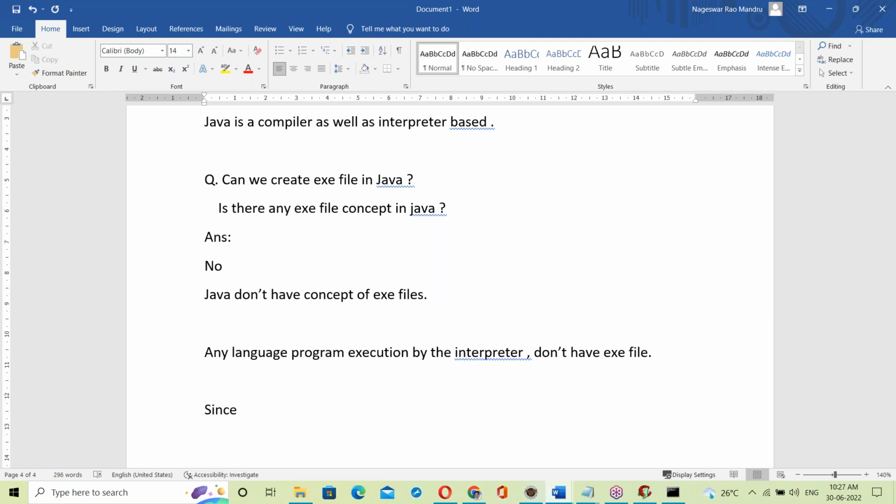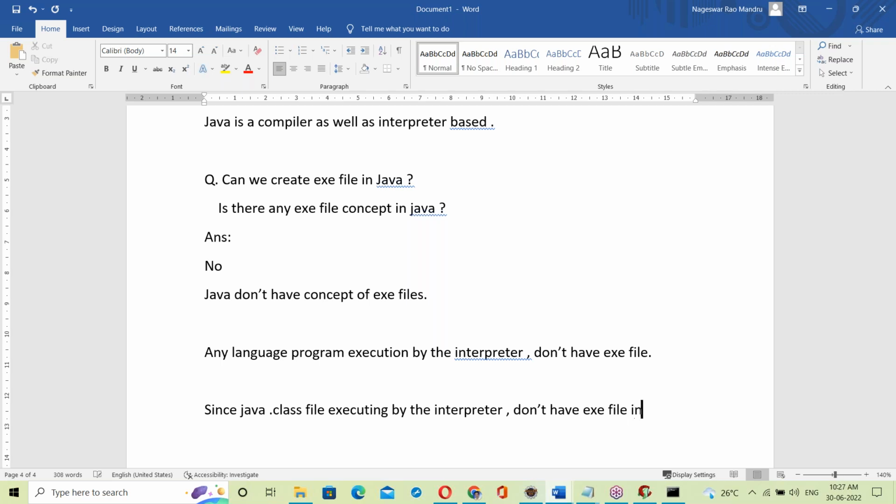Who will execute a Java program? The interpreter will execute it, right? Since the Java dot class file is executed by the interpreter, there is no exe file in Java.